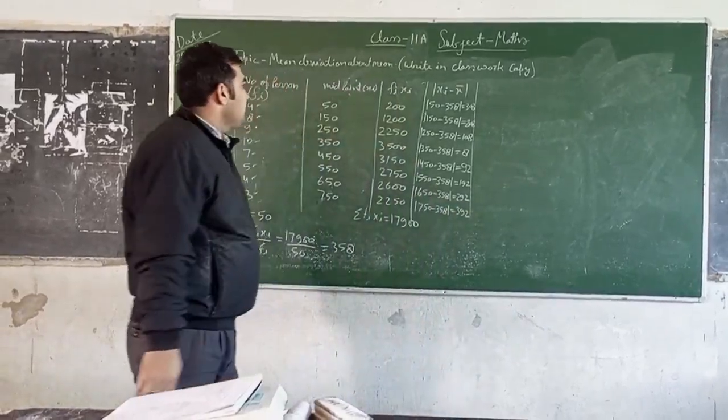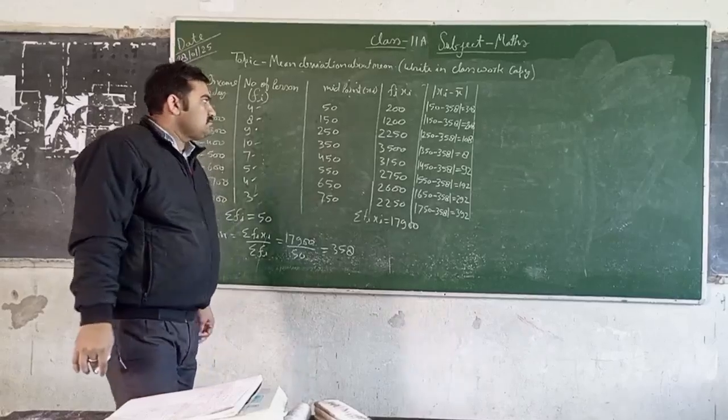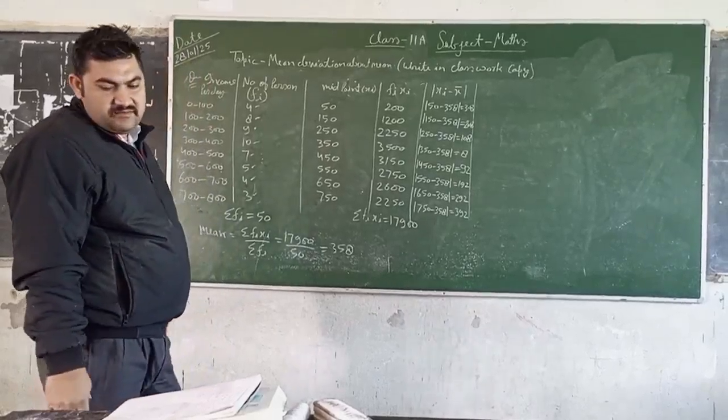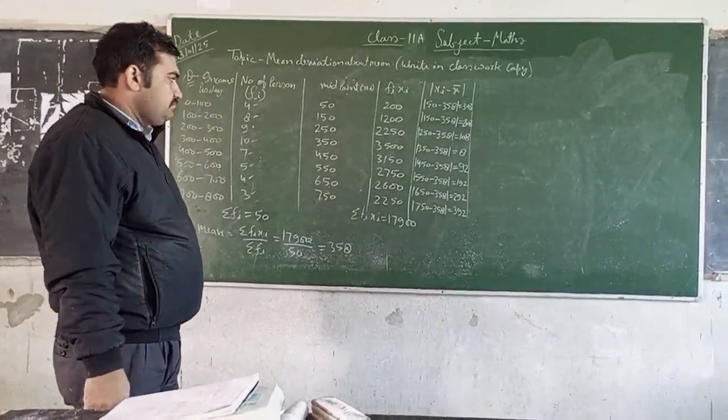Again, multiplication of fi into mod of xi minus mean.